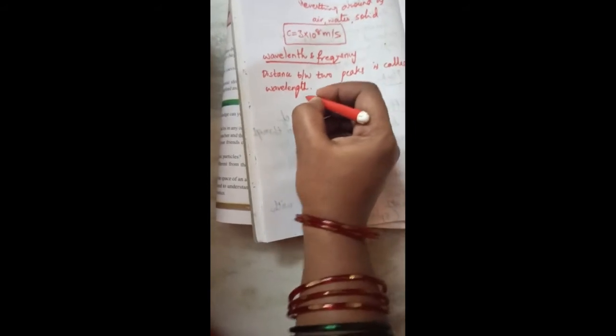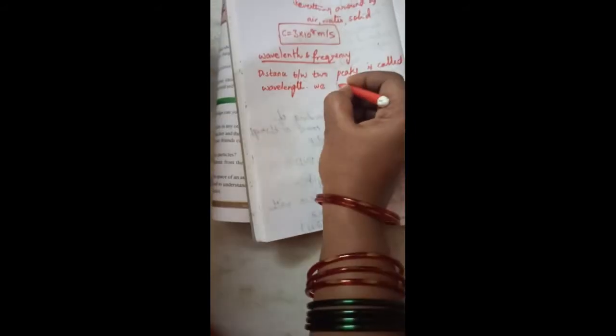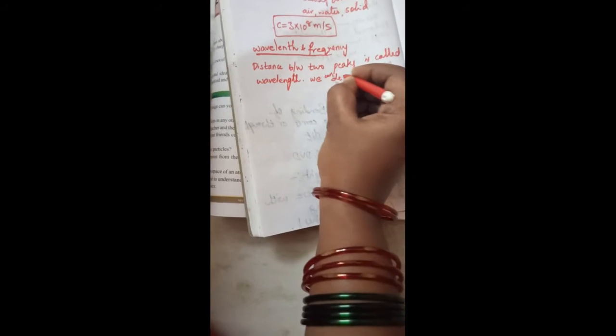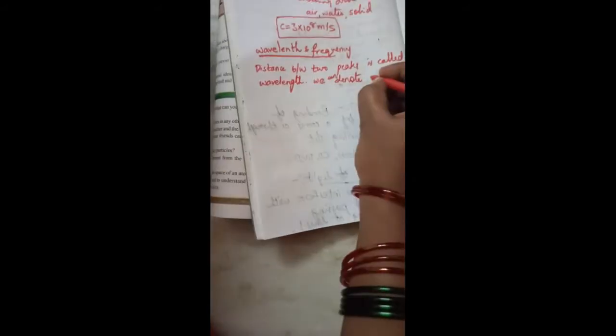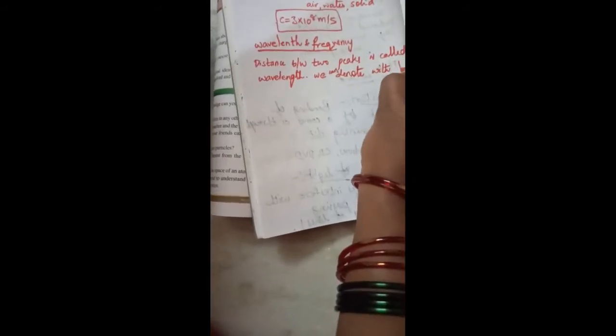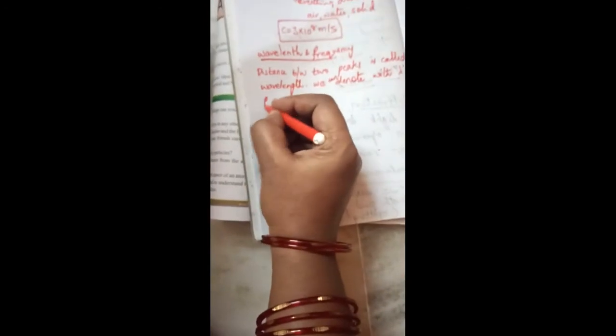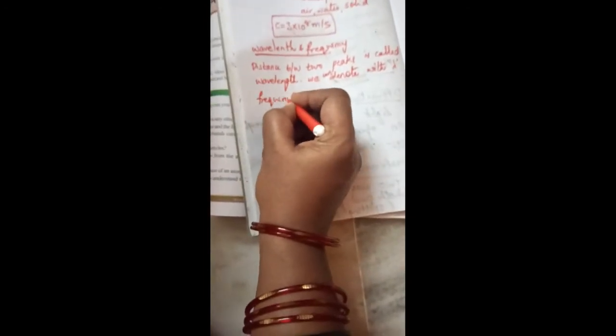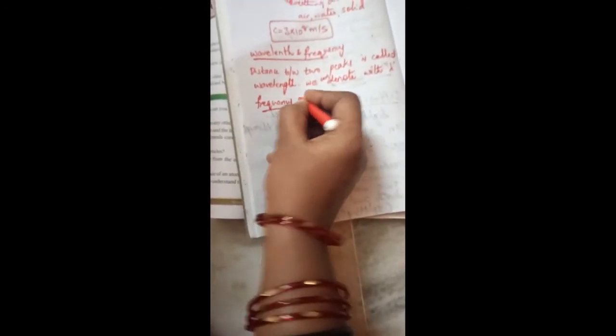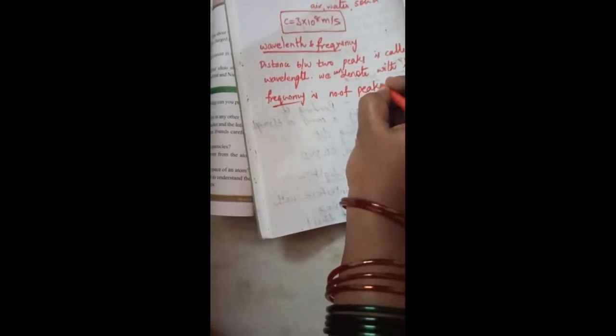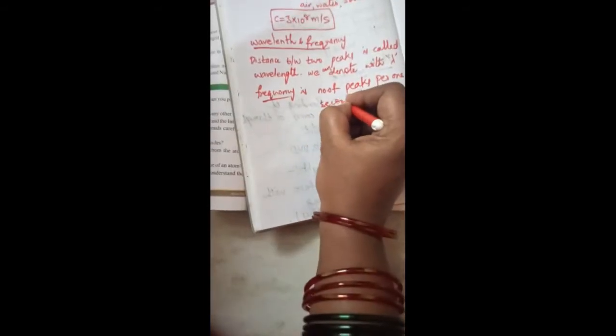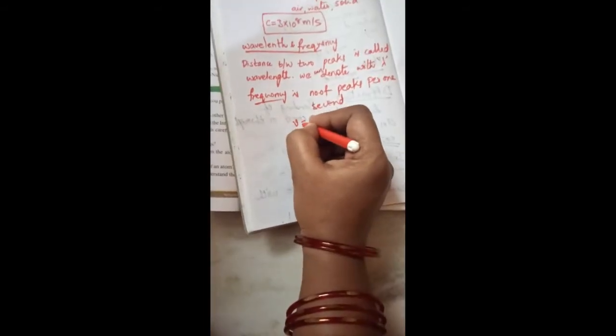We denote wavelength with lambda. And coming to frequency, it is the number of peaks per 1 second, denoted by mu.